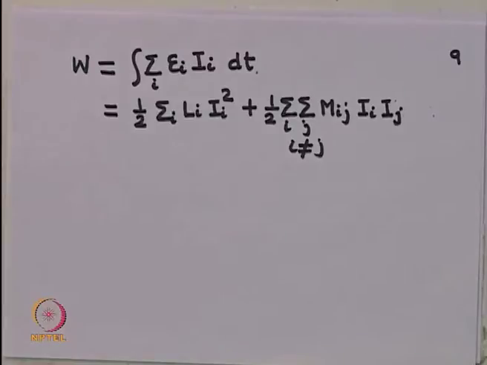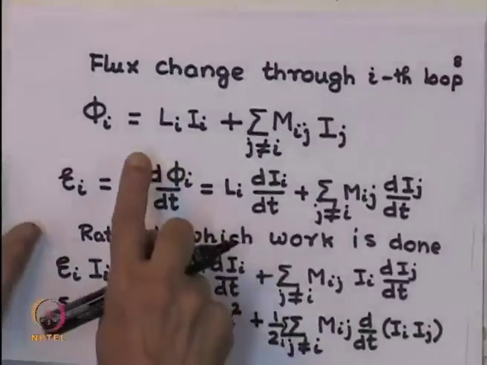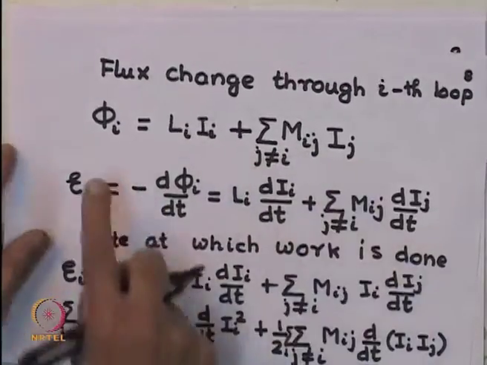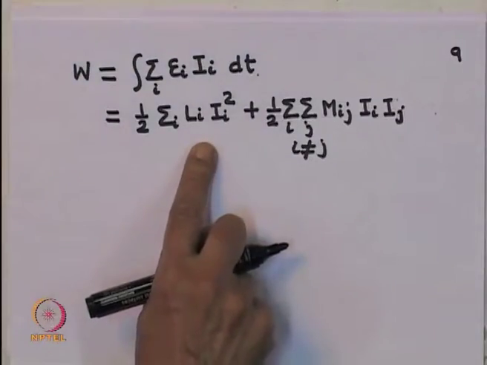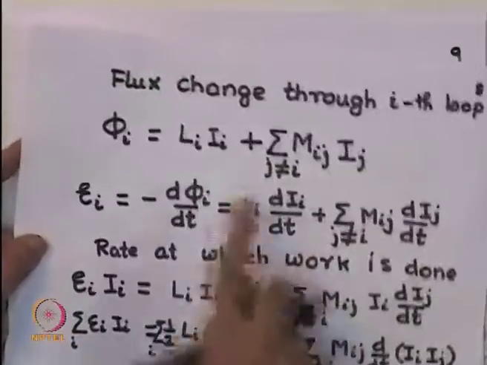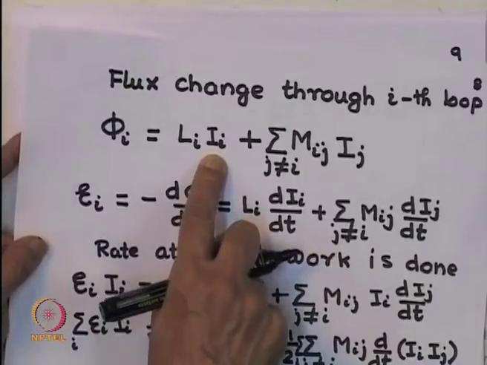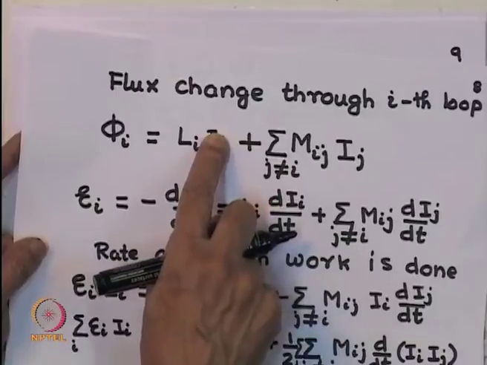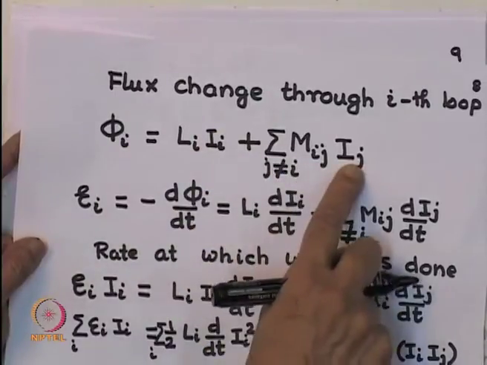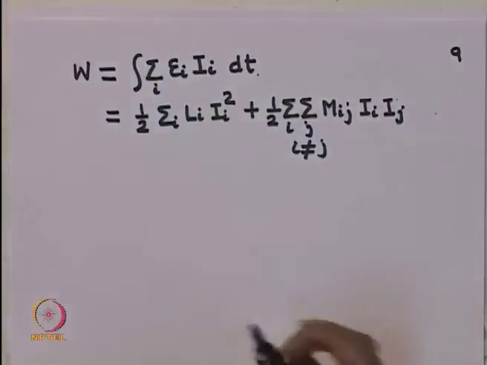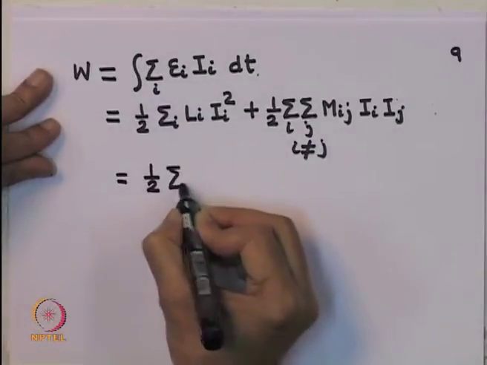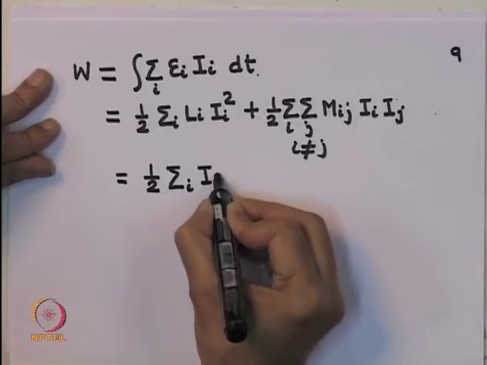Now, if you bring back the expression for the flux, you notice this expression is nothing but sum over i of Ii phi i. You multiply Ii with Ii you get Ii square, and multiply here you get Ii Ij, and sum. So, this is equal to half sum over i of Ii times phi i.